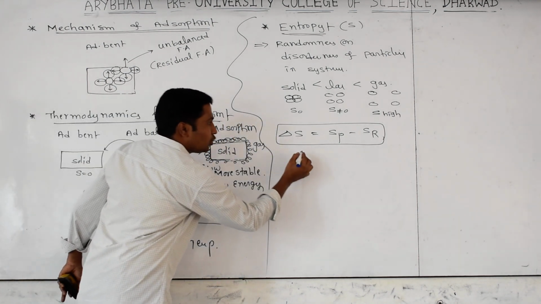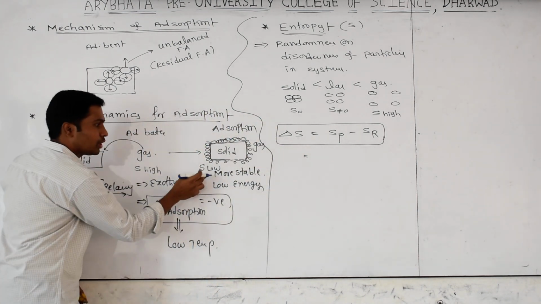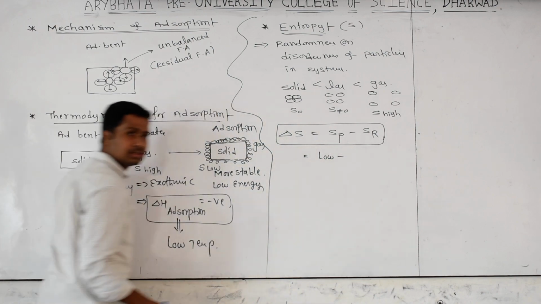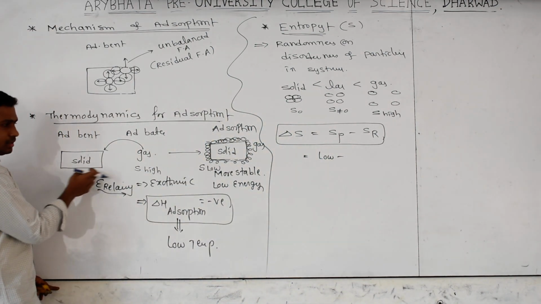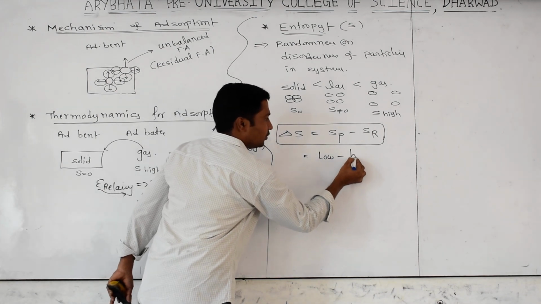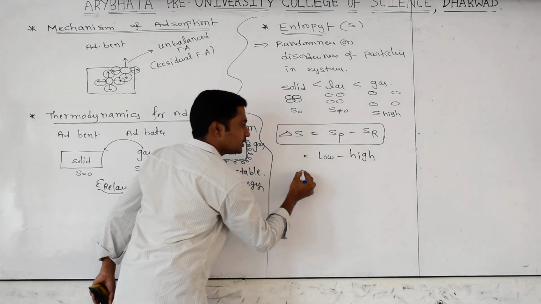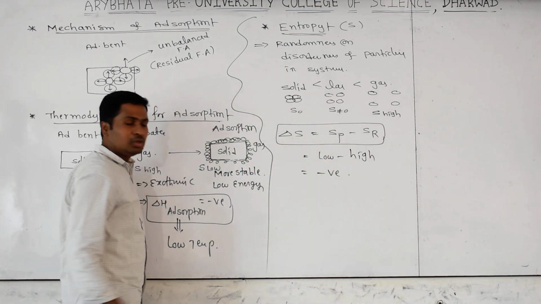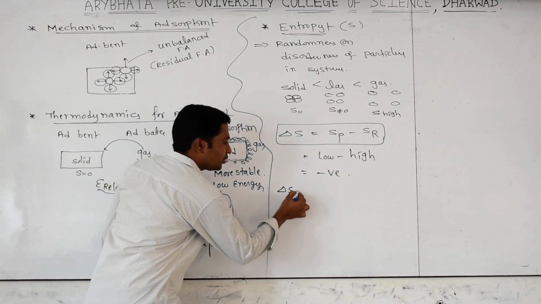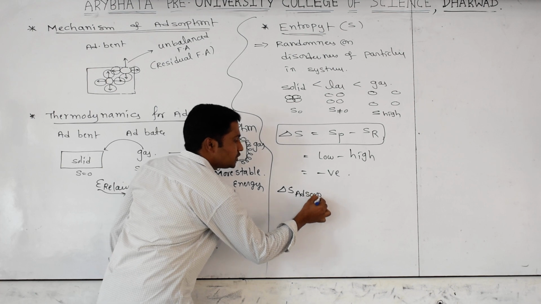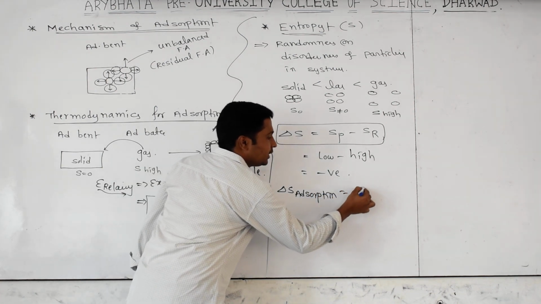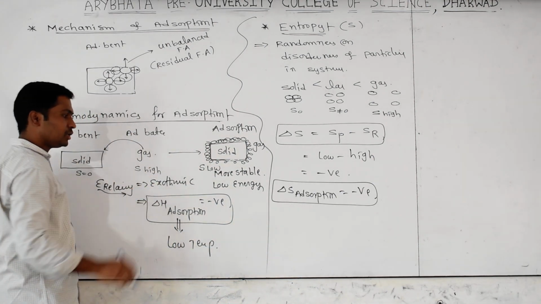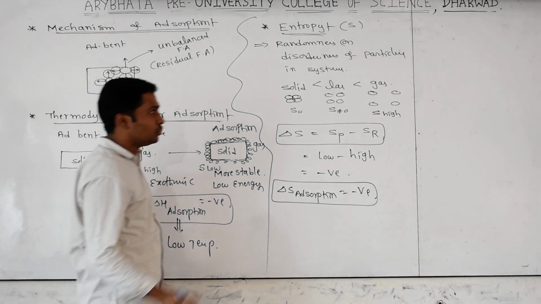Now I am telling you the entropy change for this system. Entropy of the product is a lower value, yes or no? Minus, leave the solid, the reactant will be a higher value. Then what are we getting? Lower value minus higher value, very good, you are getting a negative value. So the entropy change for adsorption is a negative value.